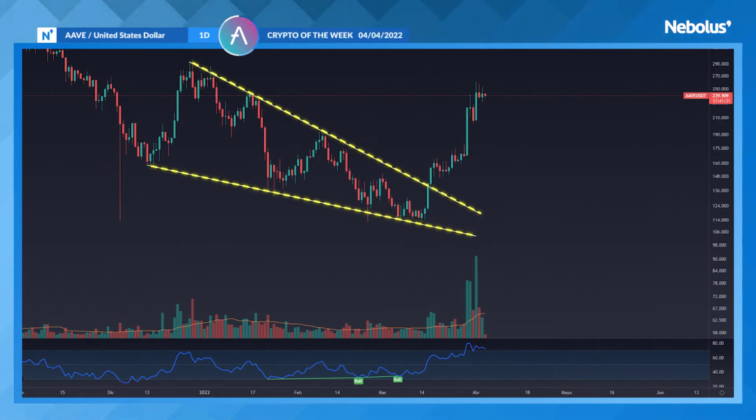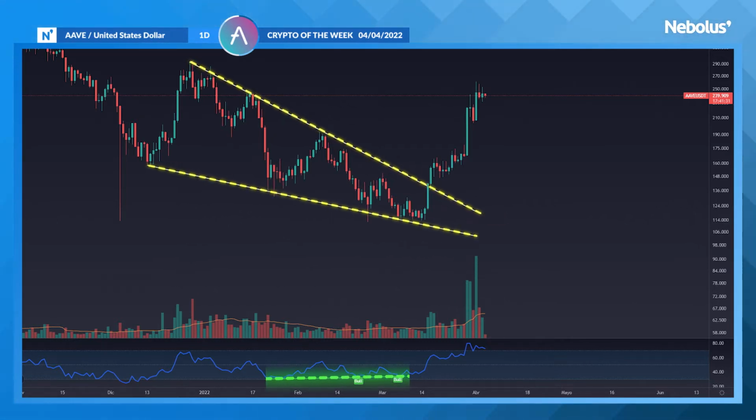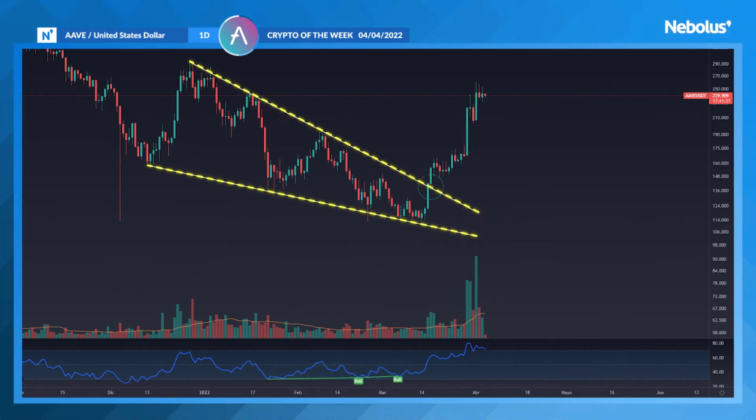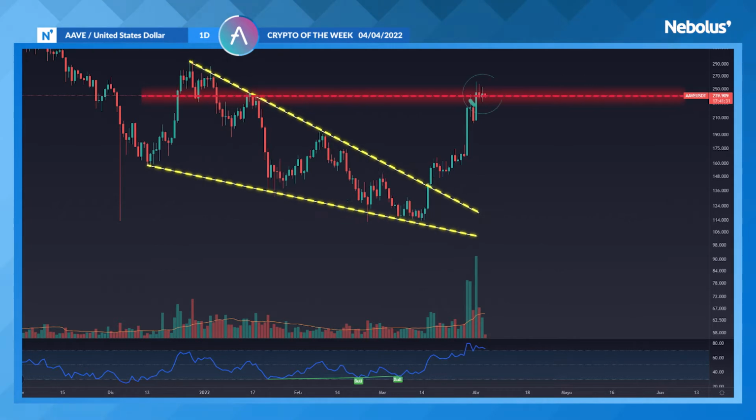Going back to the daily time frame, we can see a clear structure from December to March. It is a falling wedge. In addition, if we take a look at the RSI, we can see that between the months of January to March, a strong and prolonged bullish divergence formed. Once the price broke the higher part of the wedge, it continued with force until reaching approximately $240, which is an increase of 128% from the lowest point.